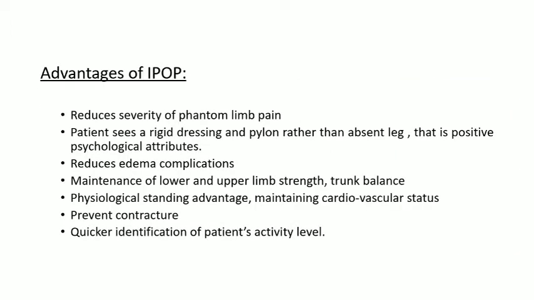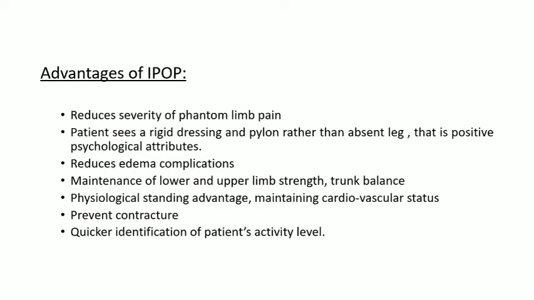So what are the advantages of IPOP? It reduces the severity of phantom limb pain, and it reduces edema or volume fluctuation, which generally occurs after the surgery. Then the patient sees a rigid dressing, which is a positive psychological attribute for him. Then maintenance of lower and upper limb strength and trunk balance, so postural balance would be there.